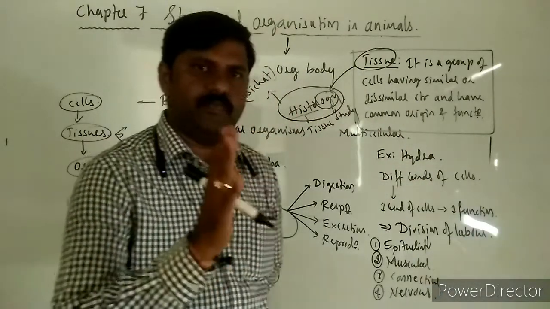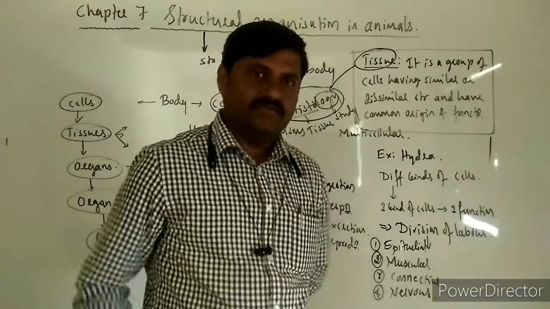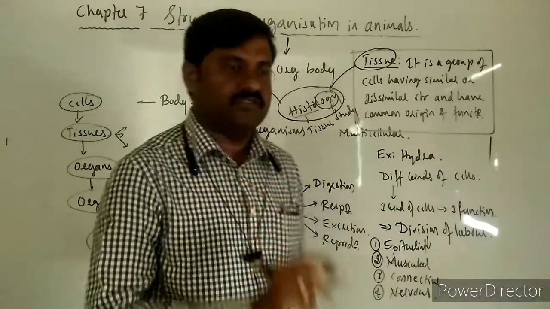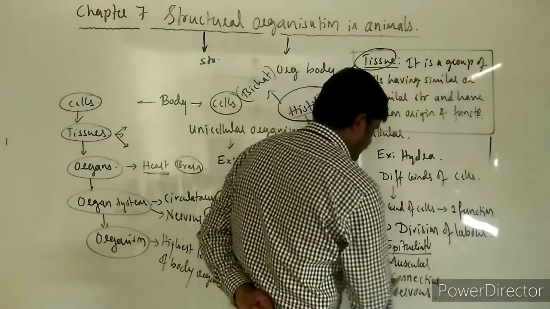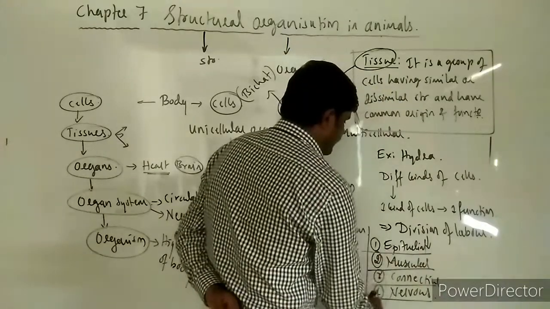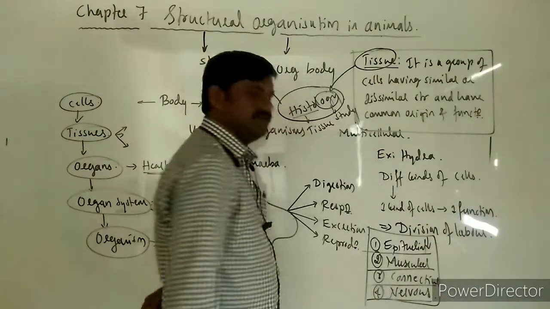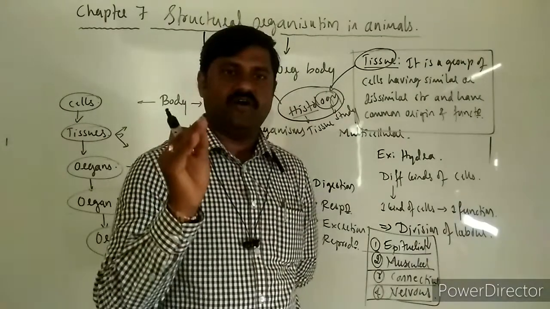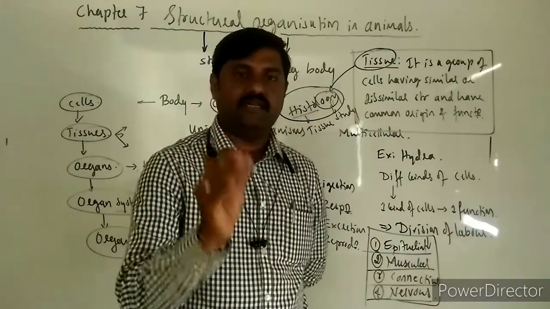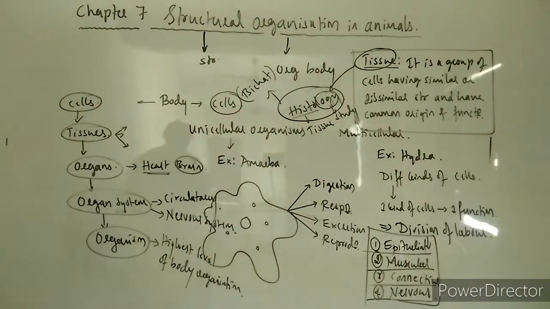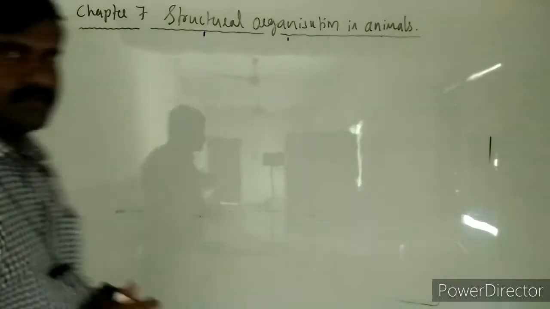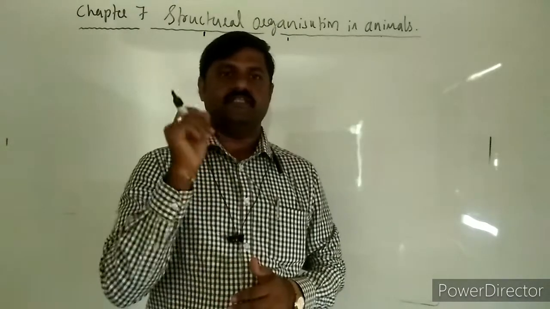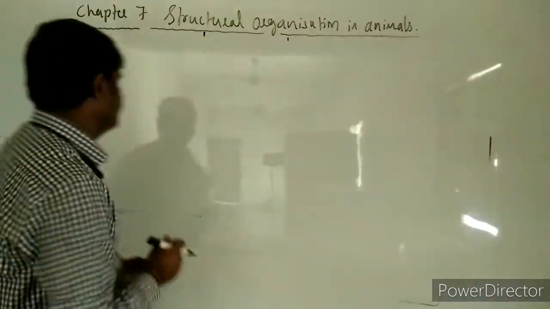Like this, there are four basic animal tissues that we come across in histology. In this chapter, we are going to study the detailed structure of all these four kinds of tissues and their respective functions. So let us start with the first type of tissue, that is epithelial tissue.